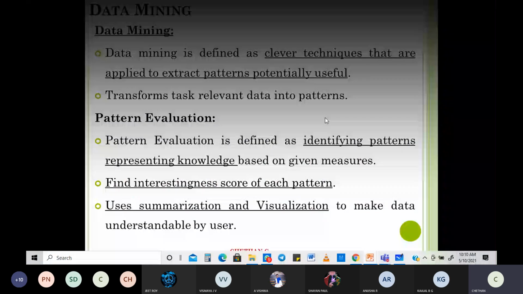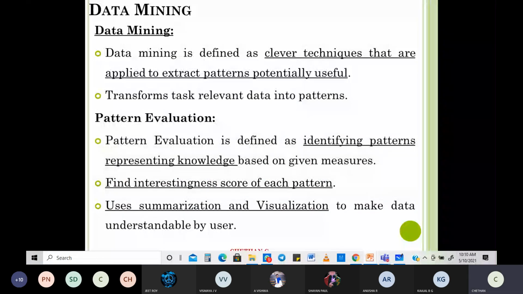Then you go into what is known as pattern evaluation. What is pattern evaluation? Once you do the data mining, you get an output, and that output will be put in some sort of patterns. It can be in graphs, it can be in an Excel sheet or numerical data, or it can be in any way which people can understand. Or you call it patterns. Okay, look for patterns. Always look for patterns, right? Because we are more used to COVID related data. Probably you must be knowing the patterns now.